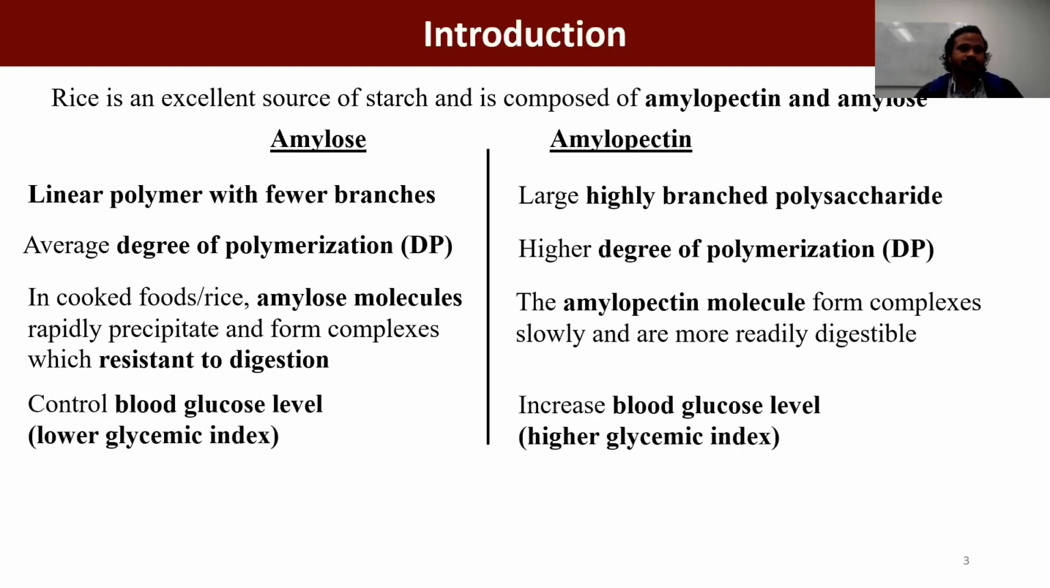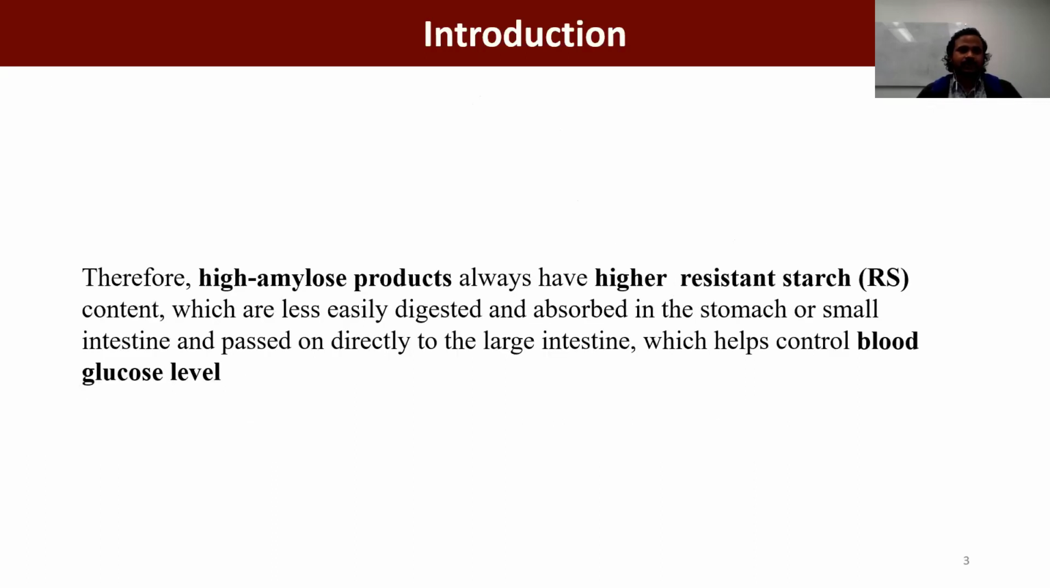So amylose-containing food products ultimately control the blood glucose level because they have a lower glycemic index. On the other hand, amylopectin increases the blood glucose level due to a higher glycemic index. Therefore, a high amylose product means high resistant starch content, which is less easily digested and absorbed in the stomach or small intestine and directly passes to the large intestine, which helps to control our blood glucose level.